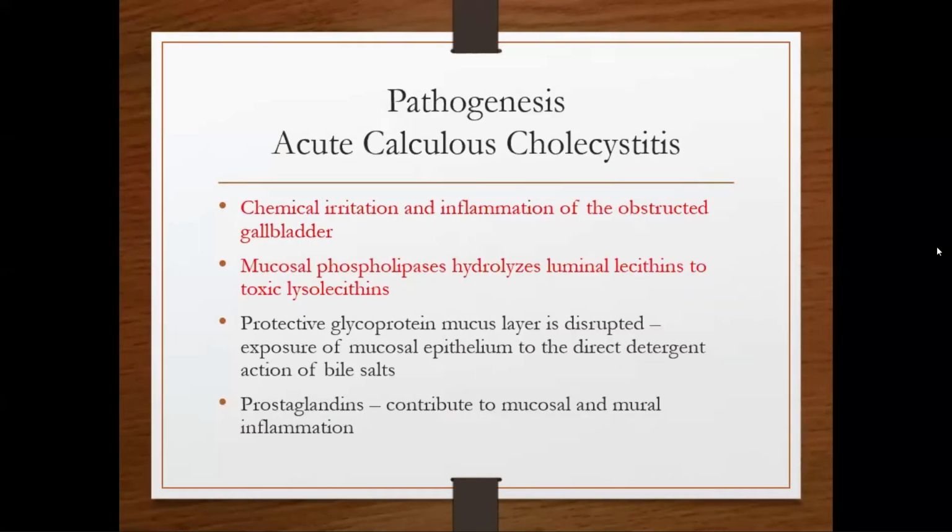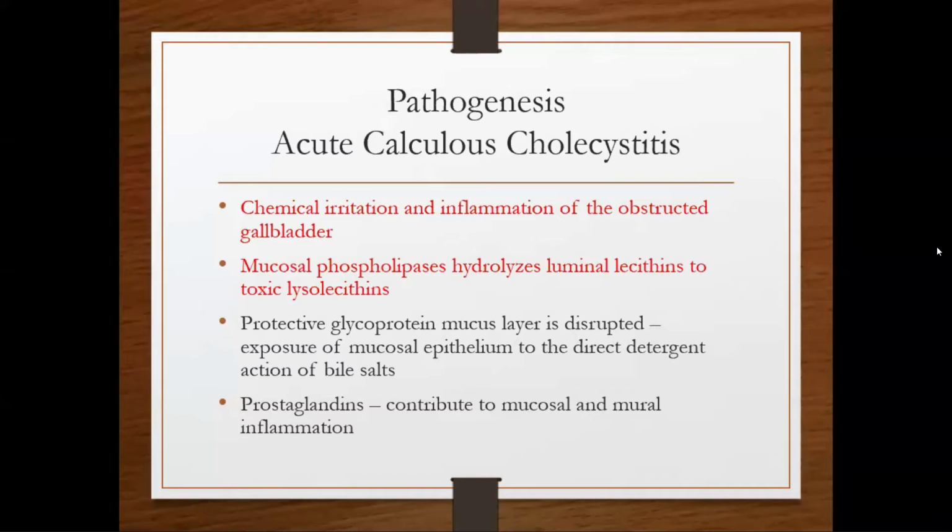That bile stasis triggers the release of inflammatory enzymes like phospholipase A. Phospholipase A converts lecithin to lysolecithin, and that also mediates inflammation.